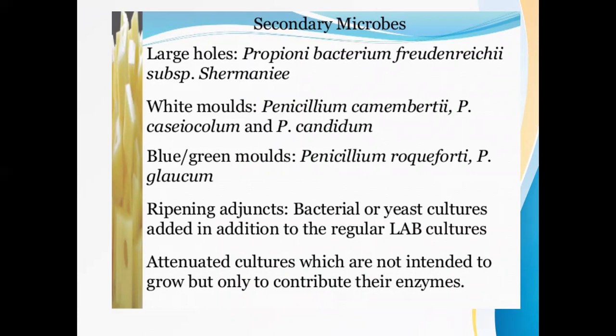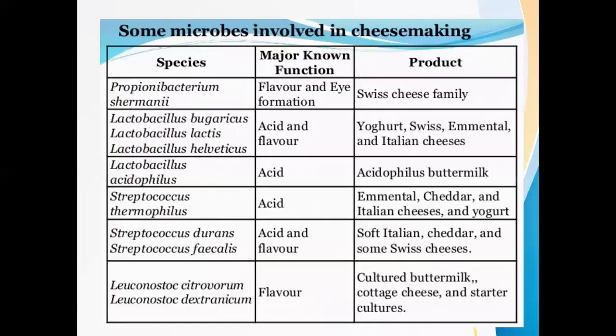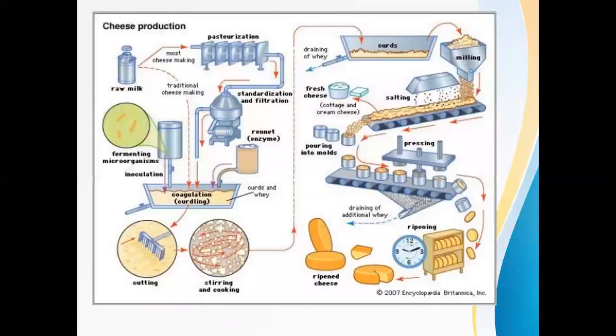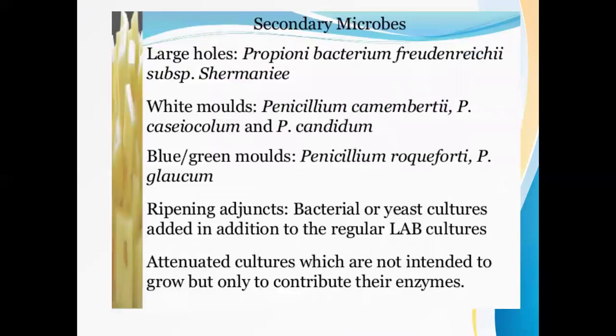And coming to the secondary microbes. Whatever organisms we have seen in the table are the primary microbes mainly responsible, and there are secondary microbes also, such as Propionibacterium freudenreichii and shermanii, white molds, green molds.